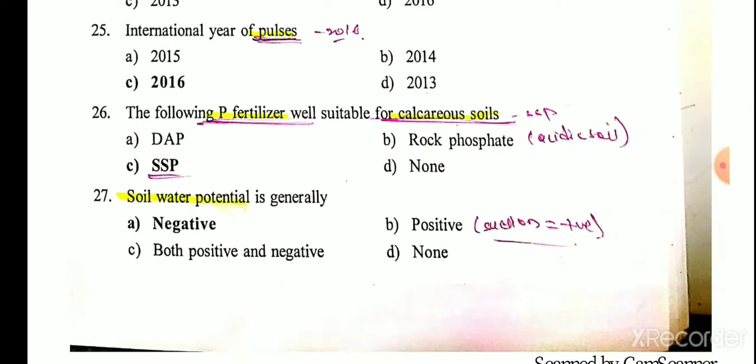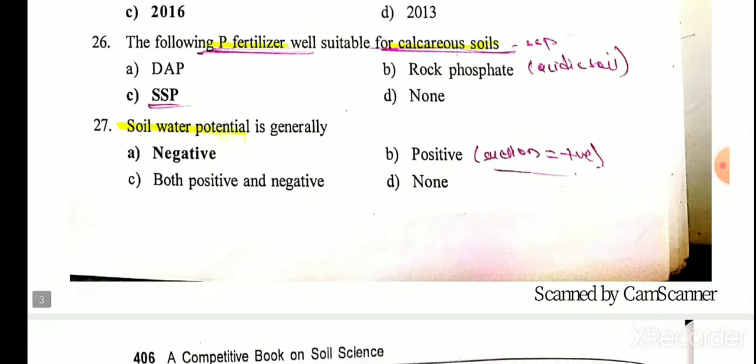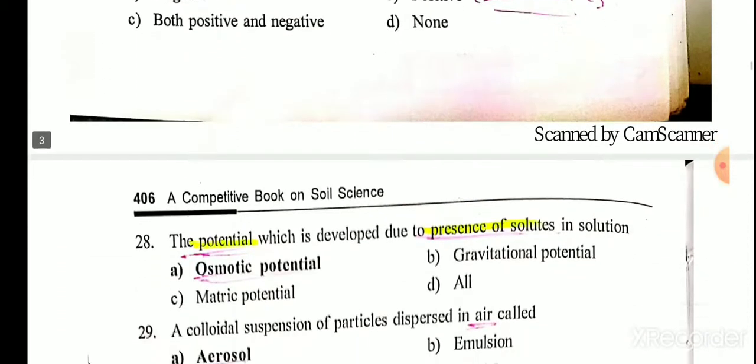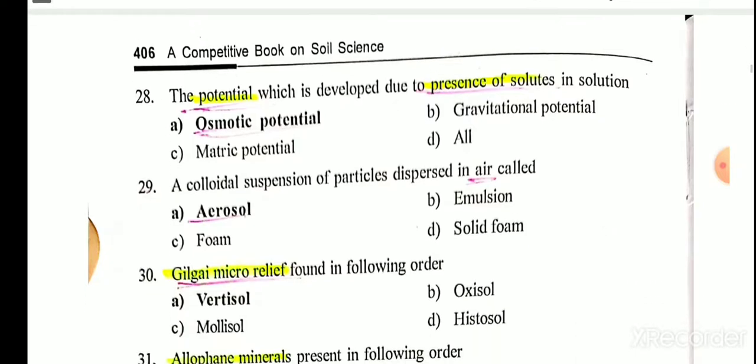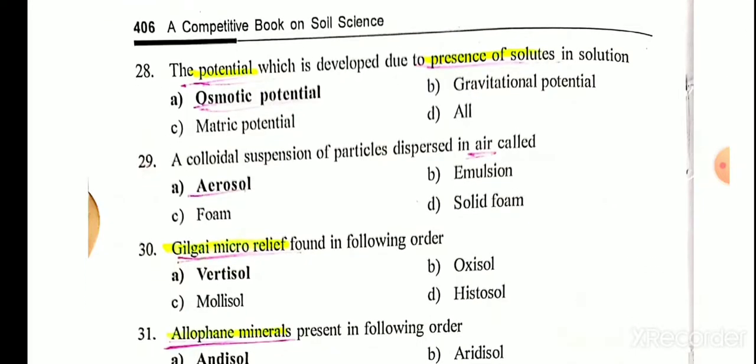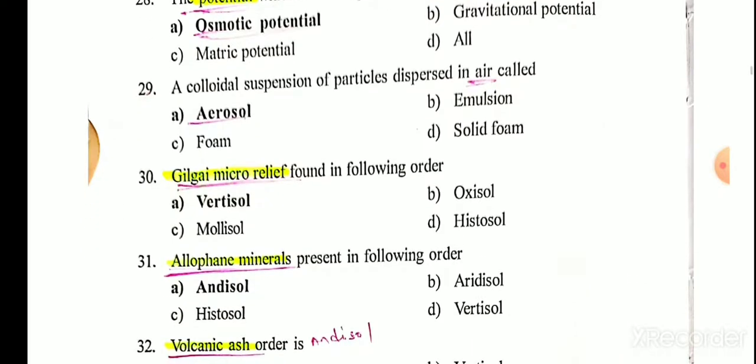The following phosphorus fertilizer well suited for calcareous soil is SSP, single super phosphate. Soil water potential is generally negative. Potential which is developed due to presence of solutes in solution is osmotic potential. A colloidal suspension of particles dispersed in air is called aerosol. Gilgai micro relief is found in which order? It is vertisol. It is a very important question which is asked many times.